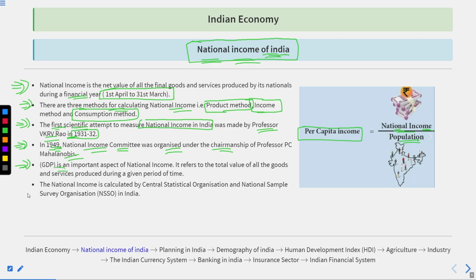GDP is an important aspect of national income. It refers to the total value of all the goods and services that are produced during a given period of time, from 1st March to 31st March. Like in the example we have taken, if rupees 1000 crores is the final value of goods and services, then the GDP would be rupees 1000 crores. Okay. The national income in India is calculated by the Central Statistical Organization along with the National Sample Survey Organization, or NSSO. They both combinedly calculate the national income of India. All right.